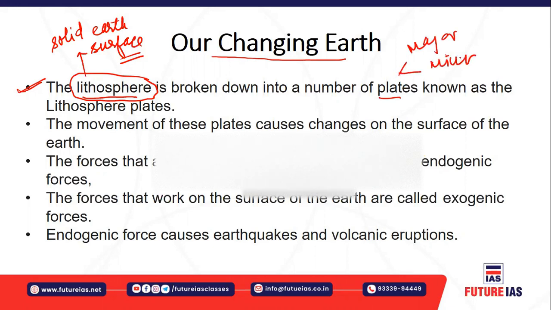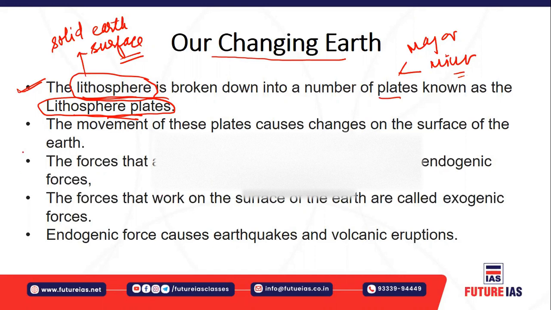There are around 7 major plates and numerous minor plates. These are called lithospheric plates because they consist of the solid rocks of the earth.